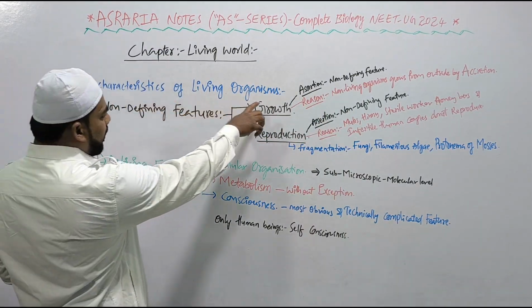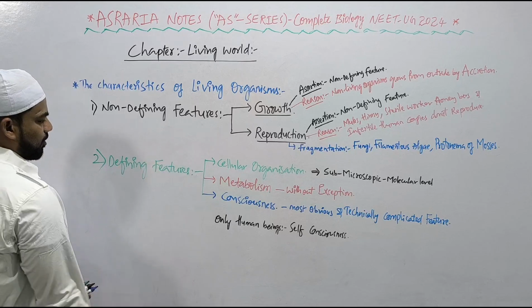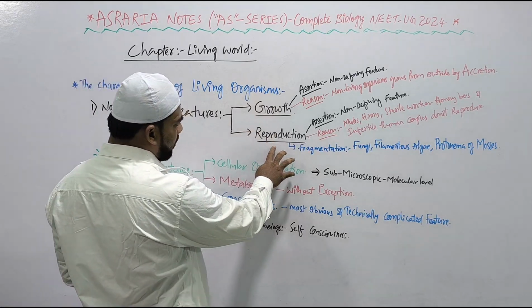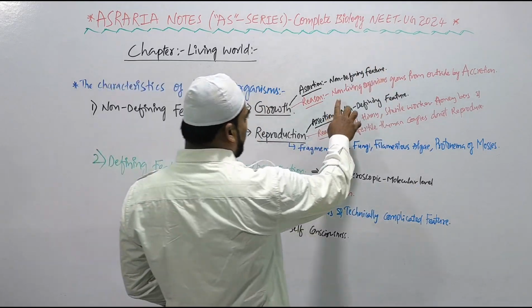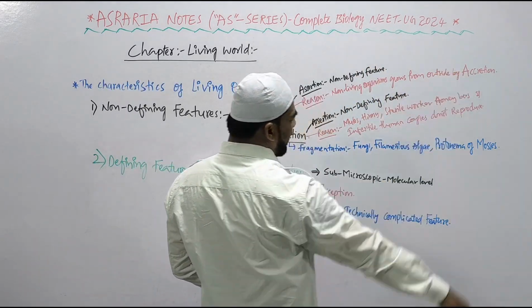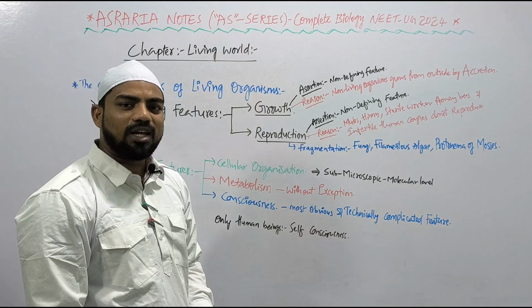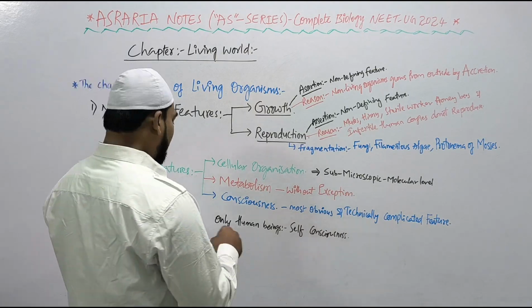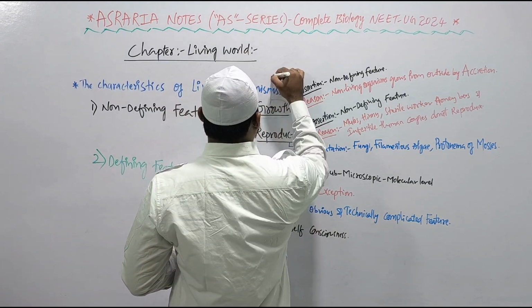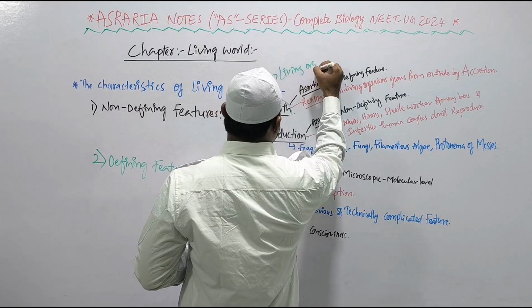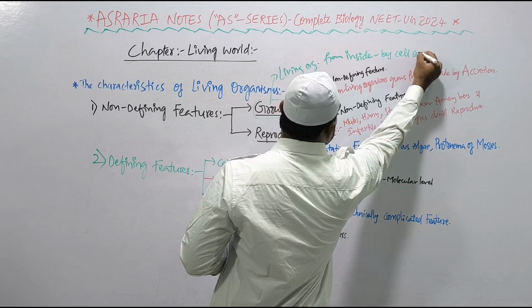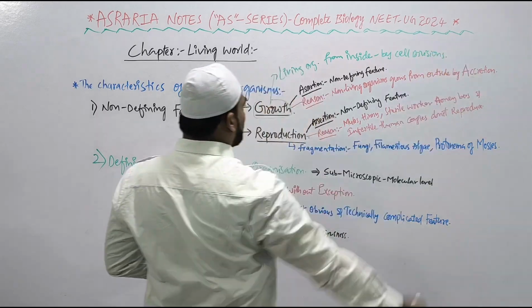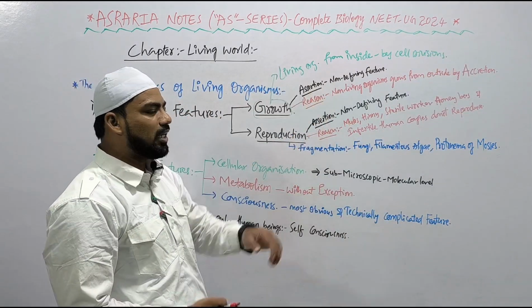The characteristics of living organisms are non-defining features and defining features. Non-defining features are growth and reproduction. Assertion: growth is a non-defining feature. Reason: why? Because non-living organisms also grow from outside by accretion. But whereas in the living organisms, growth is from inside, that too by cell divisions. Growth in the living organism is from inside by cell divisions.